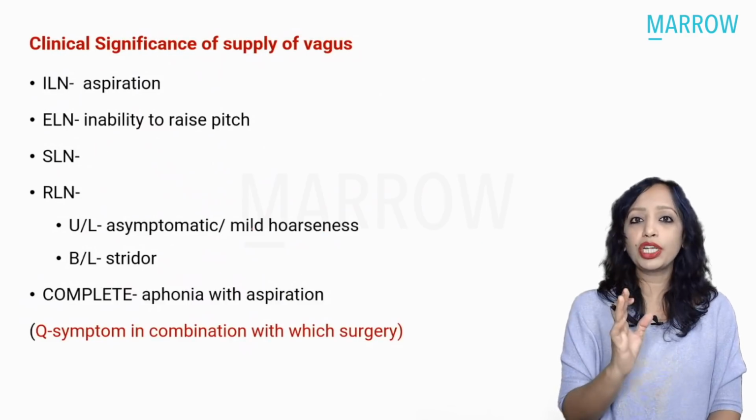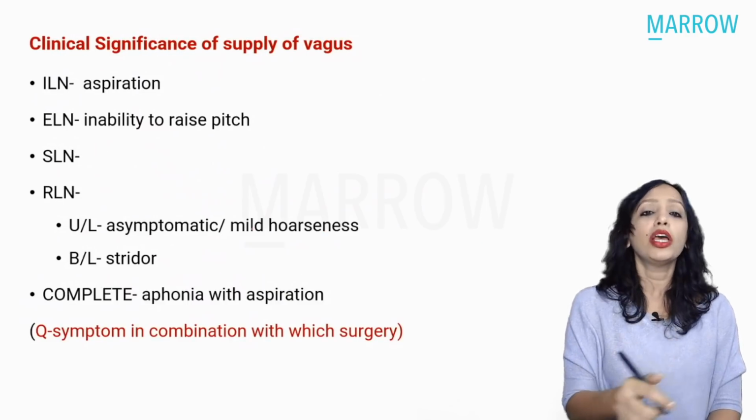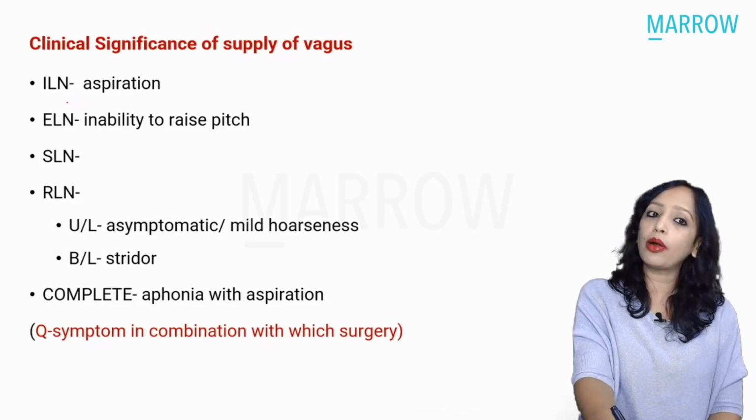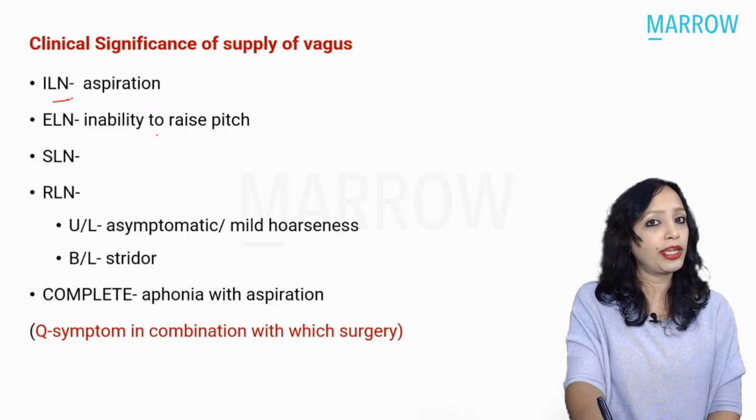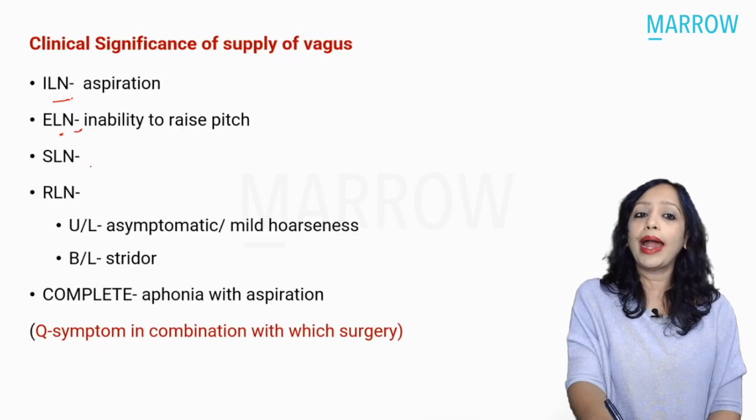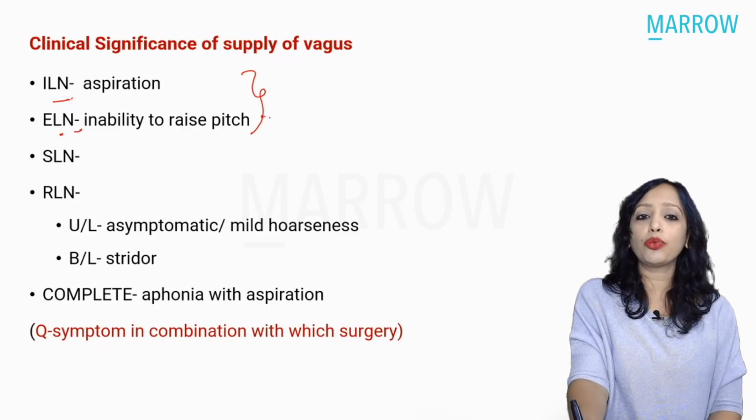What presentation will make us think about which nerve? If aspiration is mentioned, we are going to think about the internal laryngeal nerve. If what is mentioned is weak voice or inability to raise the pitch, then external laryngeal nerve. And if both are mentioned, then it is the superior laryngeal nerve.